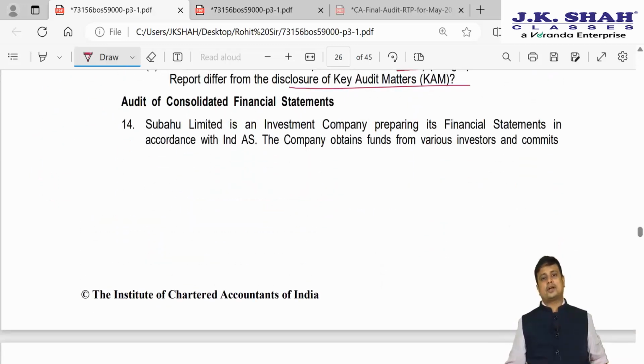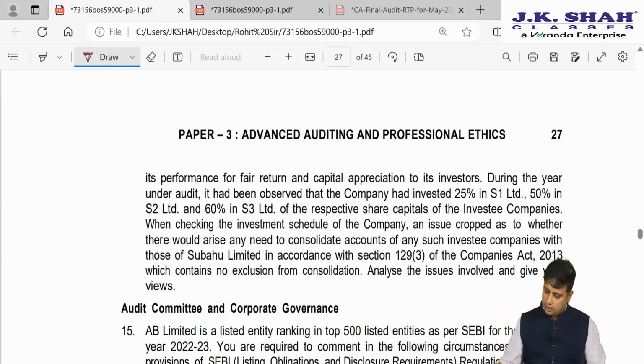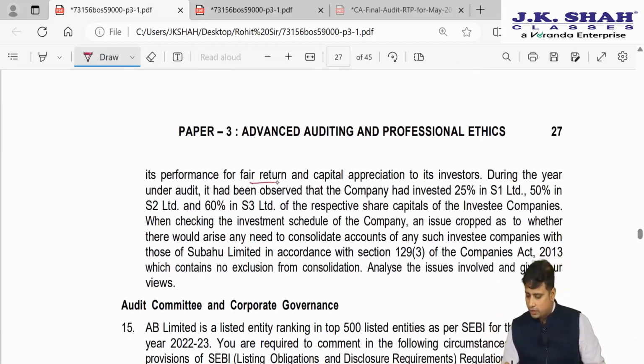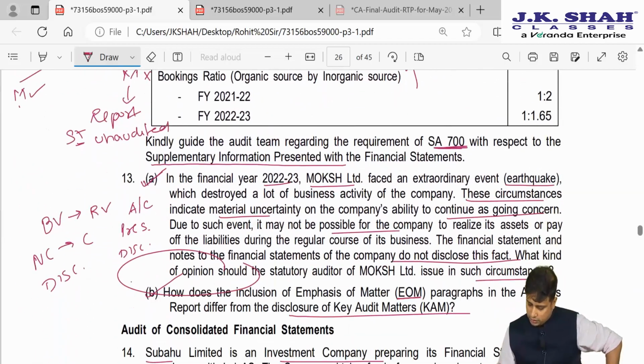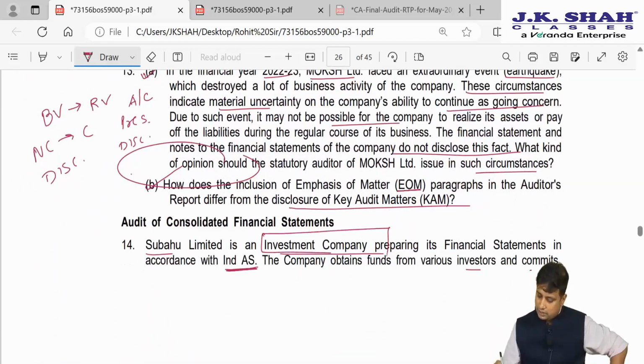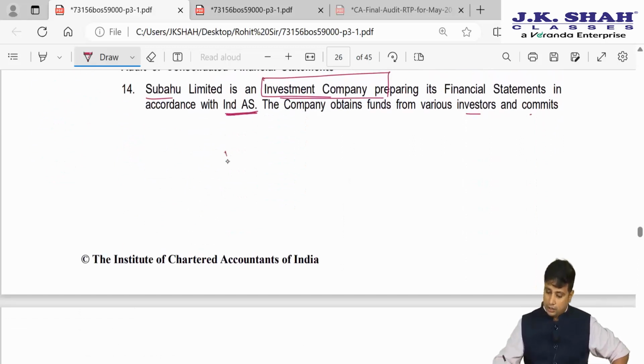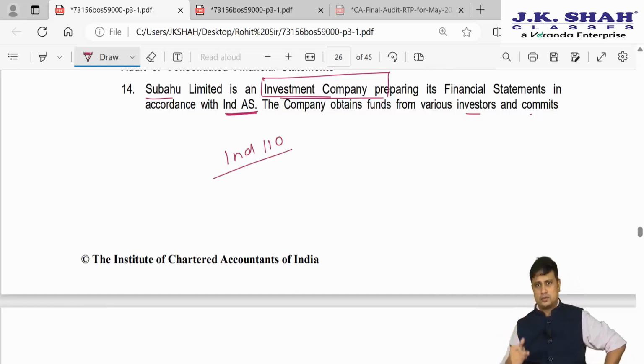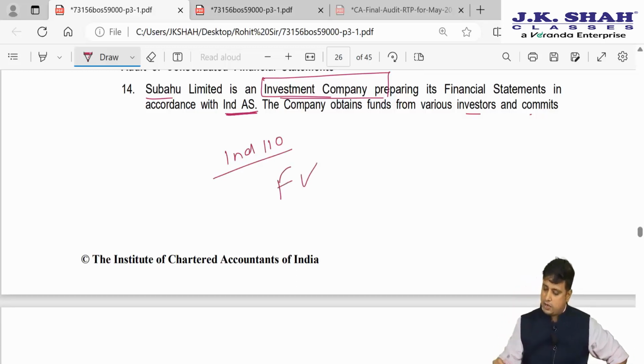Next, audit of consolidated financial statement. Subahu Limited is an investment company preparing the financial statement in accordance with Ind AS. The company obtains funds from various investors and commits its performance for fair return and capital appreciation to its investors. So basically here this particular company is an investment company. If you recollect your Ind AS 110, consolidation is not applicable to investment companies. So all they have to do is show their subsidiaries at fair value.